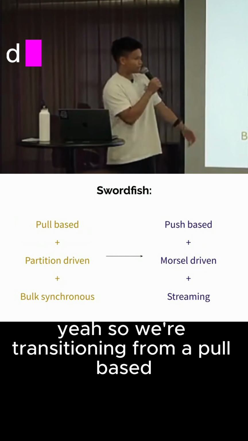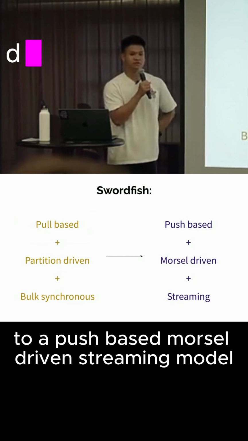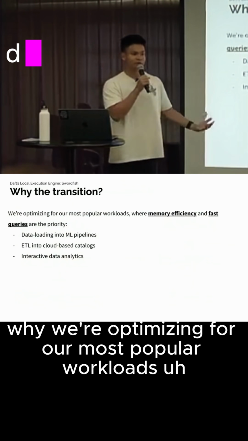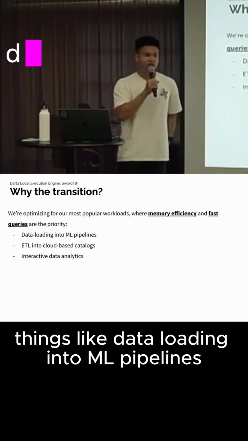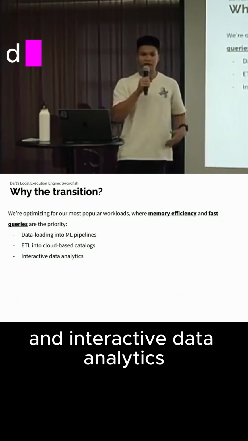Yeah, so we're transitioning from a pull-based partition-driven bulk synchronous model to a push-based morsel-driven streaming model. Why? We're optimizing for our most popular workloads, where memory efficiency and fast queries are the priority. Things like data loading into ML pipelines, ETL into cloud-based catalogs, and interactive data analytics.